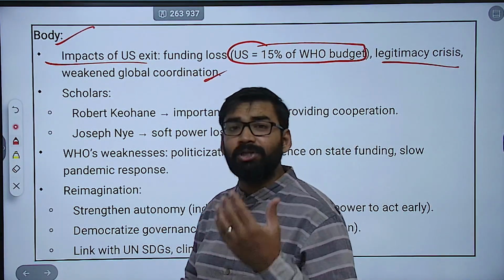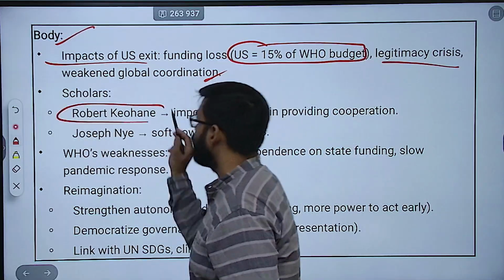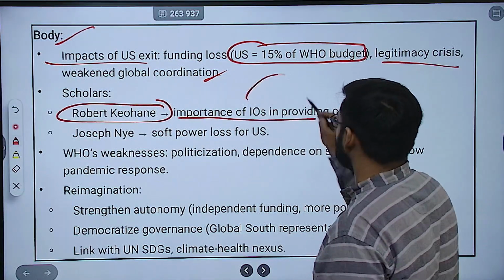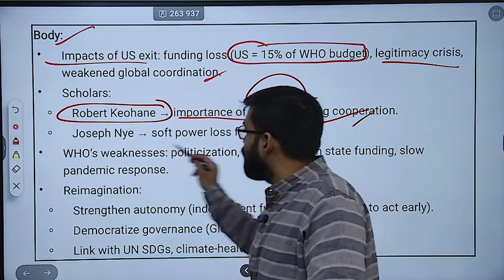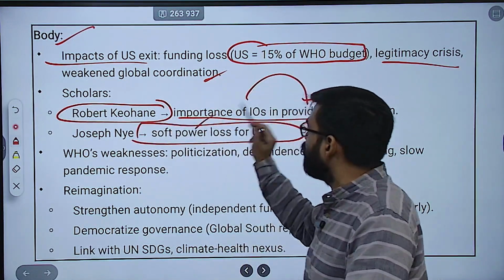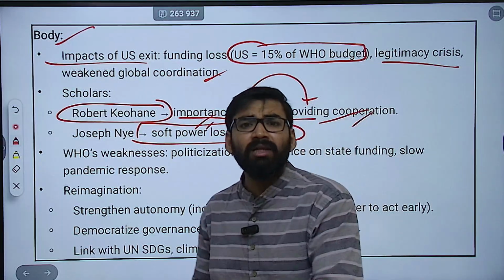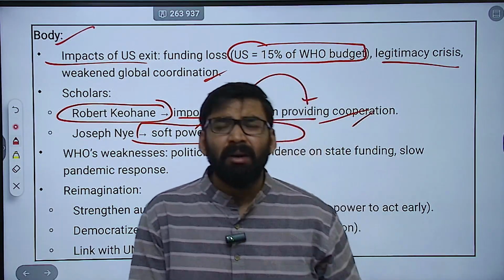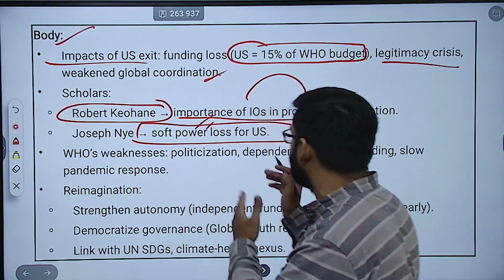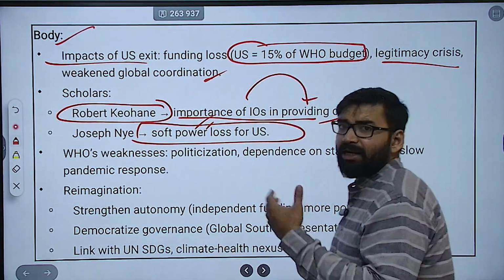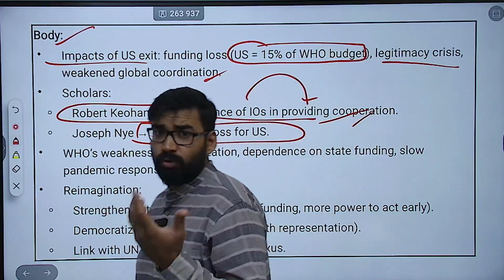Then you can mention scholars like Robert Keohane, on the importance of international organizations in providing cooperation. Then what did Joseph Nye say? Soft power loss for the US. Then WHO's weakness: it is politicized, dependent on state funding, and had a slow pandemic response in the COVID crisis.